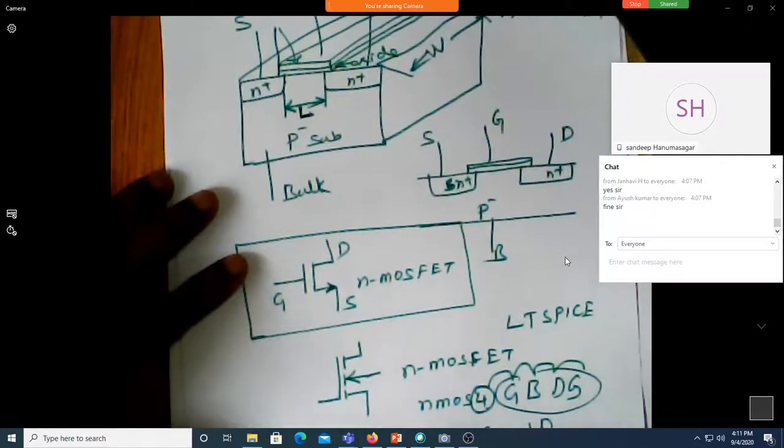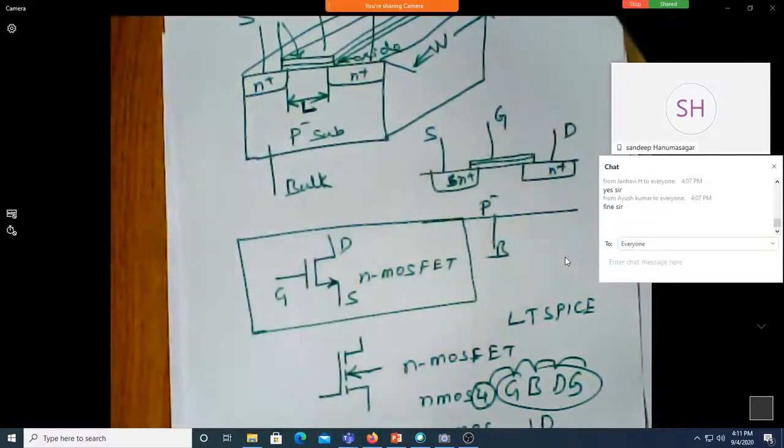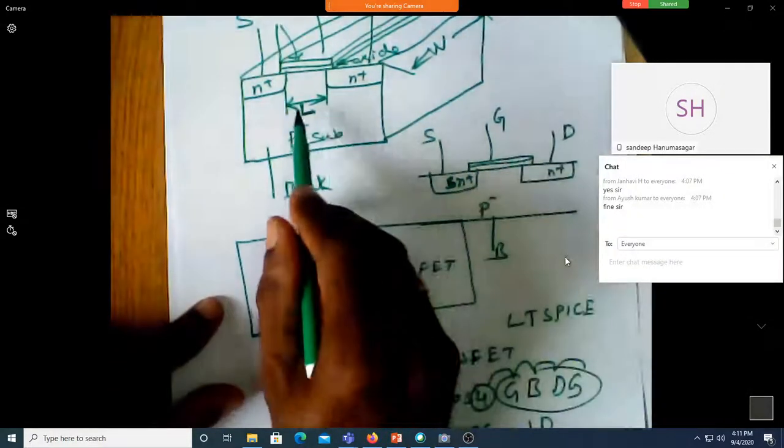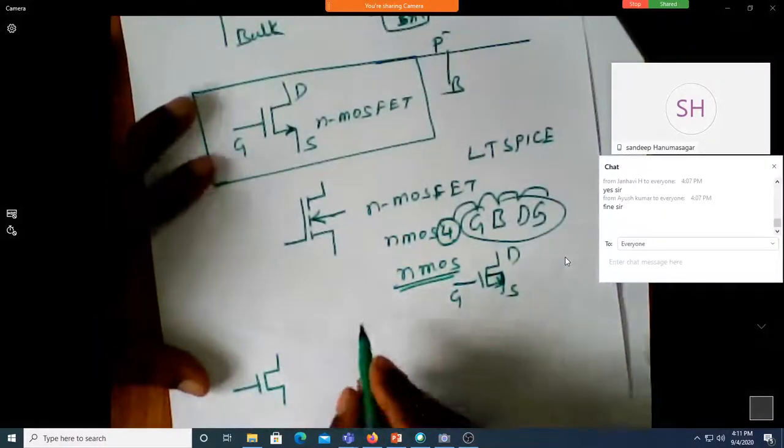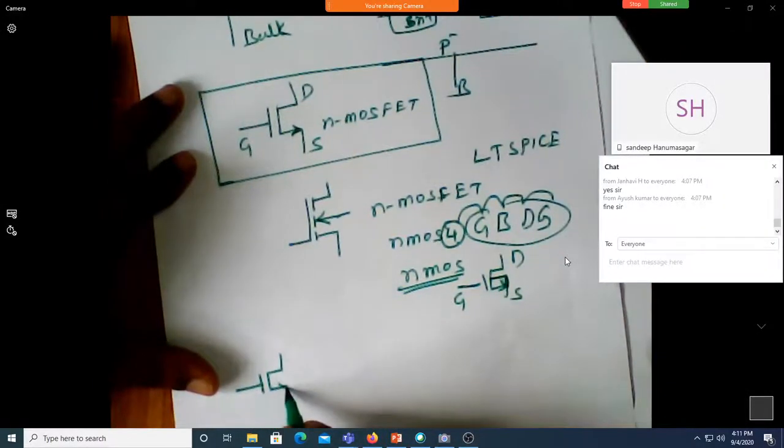Is that fine? Who is there with me? Sandeep? Sandeep, sir. Sandeep. Yes, sir. So you know what is length and width. Done? Yes. So for a MOSFET, I have so many specification.